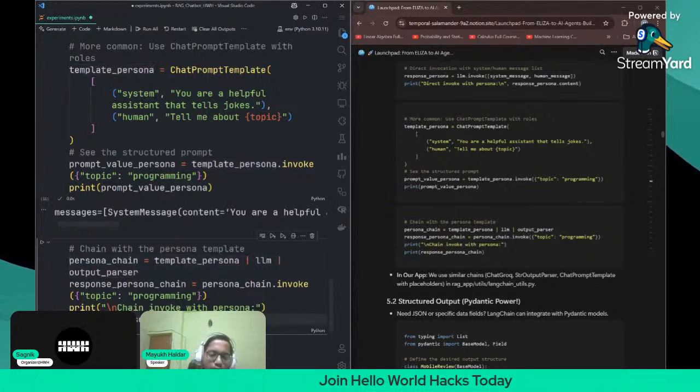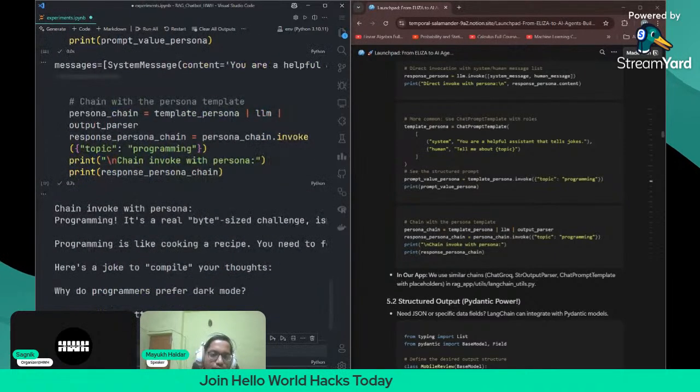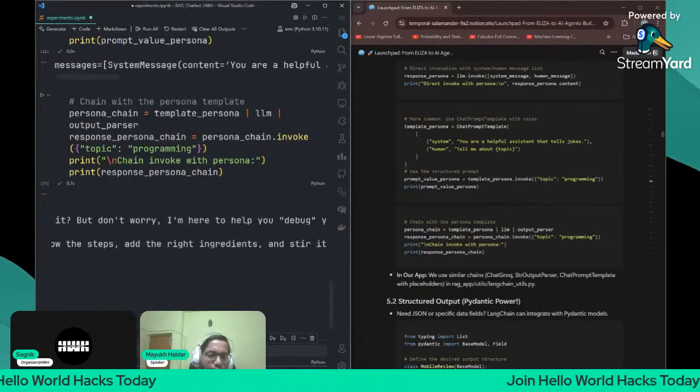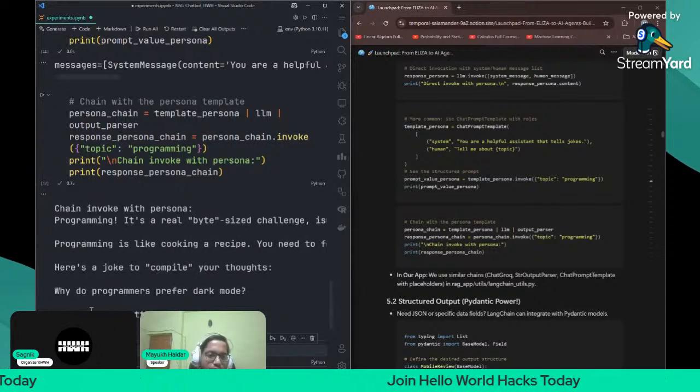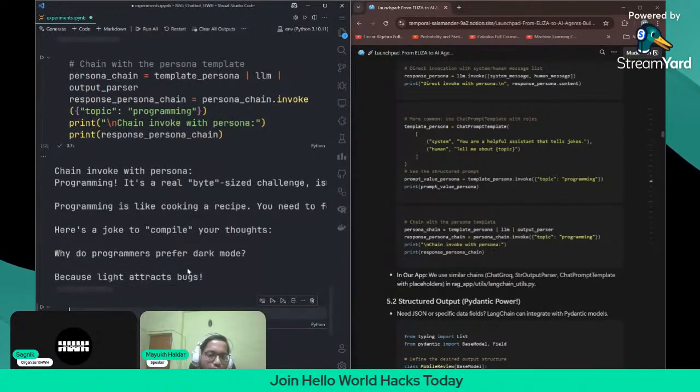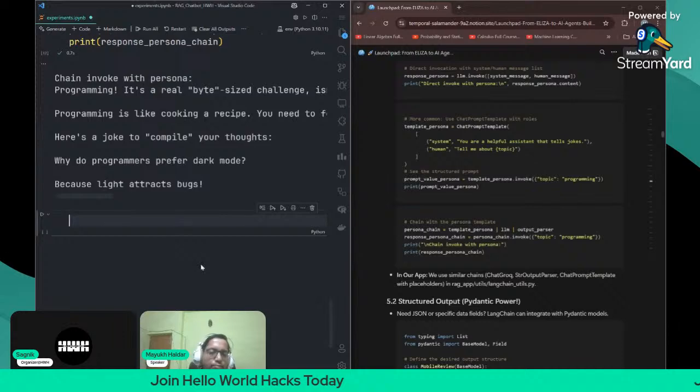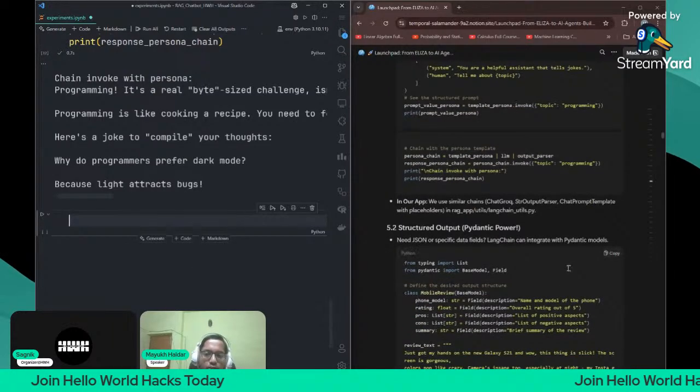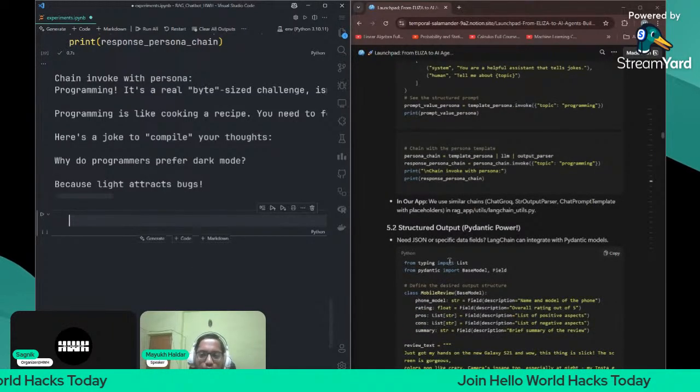So let us run this once. See, we get the final answer. Yeah, see, programming is like cooking a recipe. You need to give it everything. All the answers are correct. Why do programmers prefer dark mode? Because light attracts bugs. Okay, nice joke.